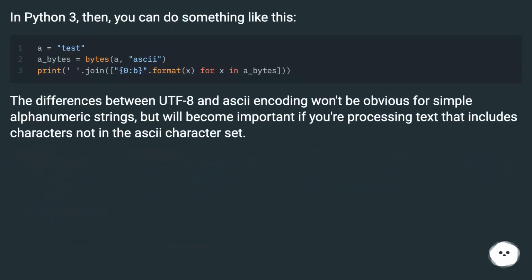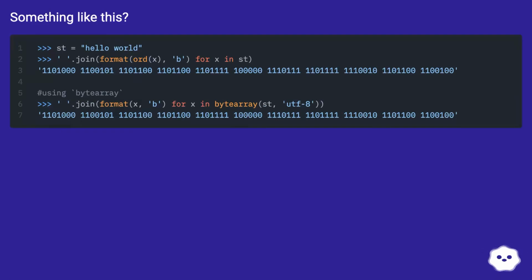In Python 3, then, you can do something like this. The differences between UTF-8 and ASCII encoding won't be obvious for simple alphanumeric strings, but will become important if you're processing text that includes characters not in the ASCII character set. Something like this.